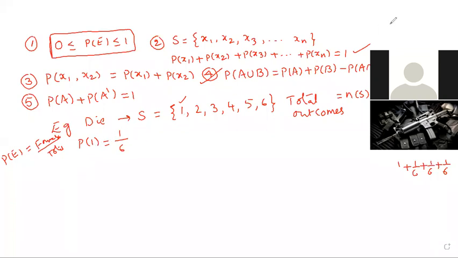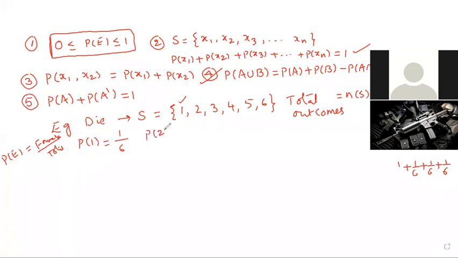Everyone go through the probability. Listen. Probability of one.